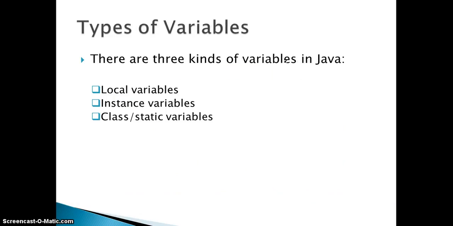Now, there are three different types of variables in Java. One is the local variable, another is the instance variable, and the third is the class or static variable. So, what is a local variable? A variable that is declared inside a method or constructor is called a local variable. These local variables will be destroyed when the method completes, as they pertain to a method or a constructor, and are initialized within the method. Access modifiers cannot be used for local variables. We cannot specify any access modifiers for local variables.